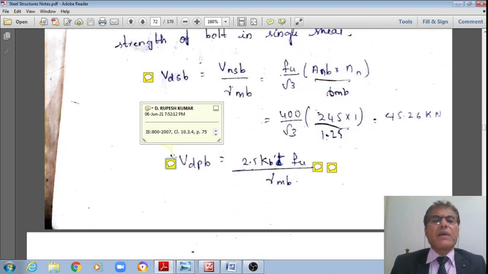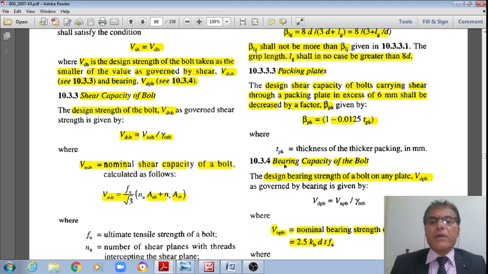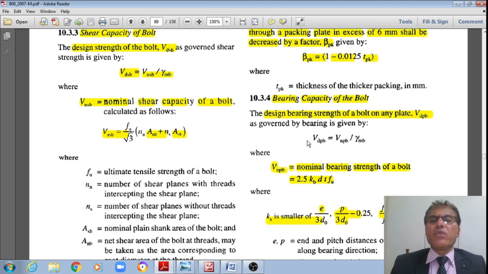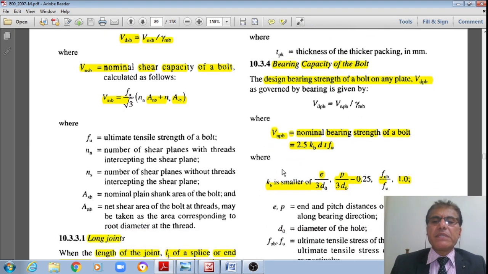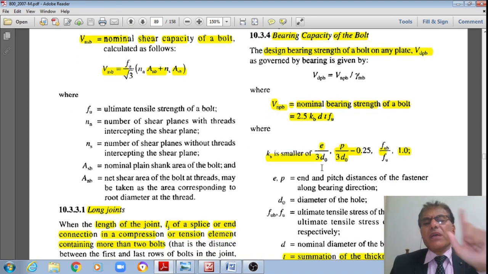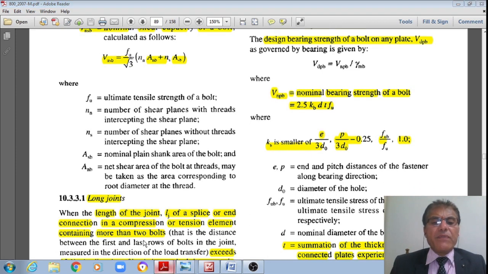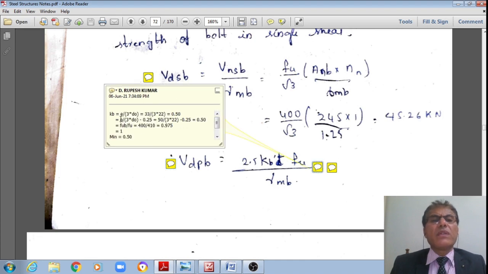Whereas from clause 10.3.4, page number 75 of the same code, I have the bearing capacity of the bolts, given by VDPB is equal to VNPB divided by gamma MB, where VNPB, the nominal bearing capacity of the bolt, is 2.5 kb d t Fu, where kb is the smaller of four values: e by 3d0, p by 3d0 minus 0.25, fub by fu, and 1.0. Calculating the different values, e divided by 3d0 is 0.5, p divided by 3d0 minus 0.25 is 0.5, fub divided by fu is 0.975, and 1. Out of all these, 0.5 is the least value.